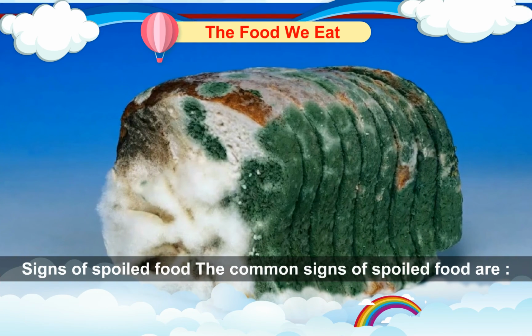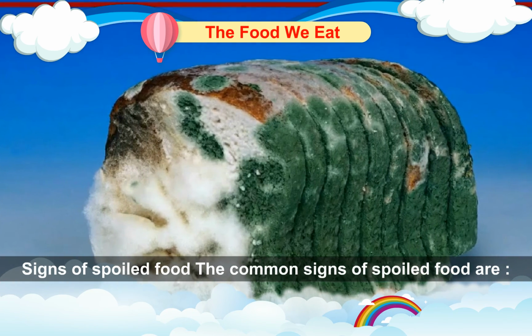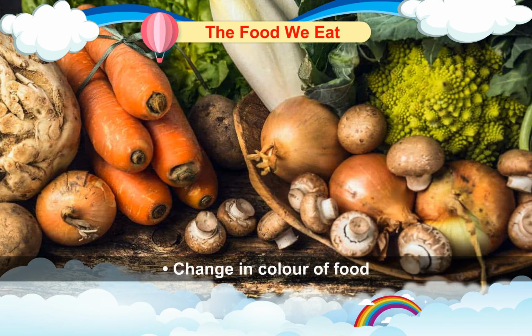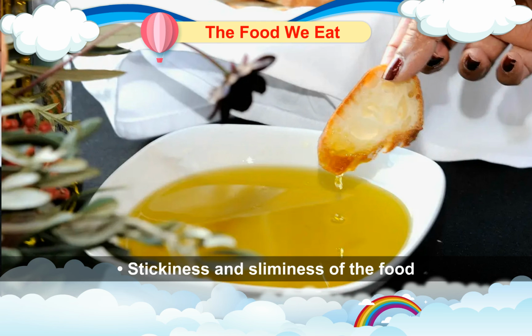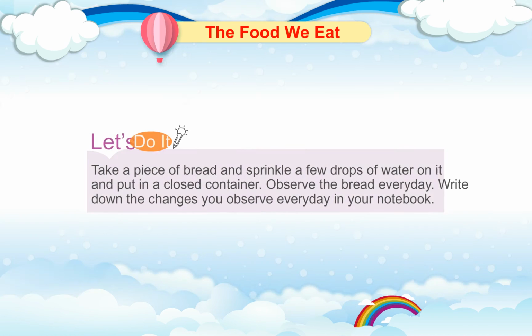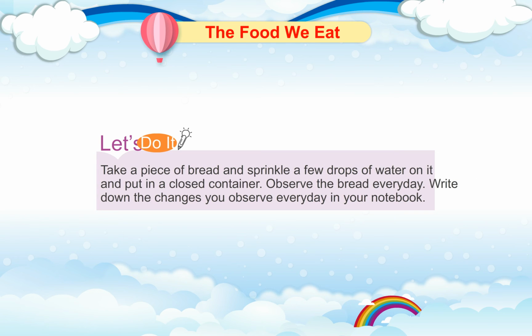Signs of spoiled food. The common signs of spoiled food are change in color of food, sour taste, foul smell, stiffness and sliminess of the food. Let's do it. Take a piece of bread and sprinkle a few drops of water on it and put it in a closed container. Observe the bread every day. Write down the changes you observe every day in your notebook.